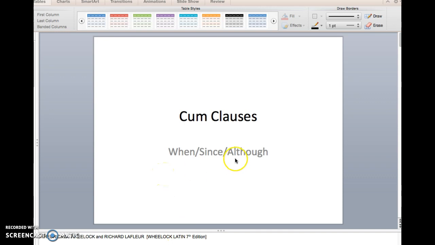Even though this basic rule should be pretty simple to get down, I want us to look a little bit deeper into the whole concept of cum clauses in order to gain a little bit more of a fuller understanding of them. So let's get moving.